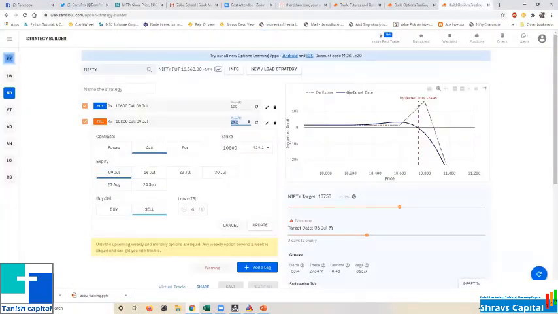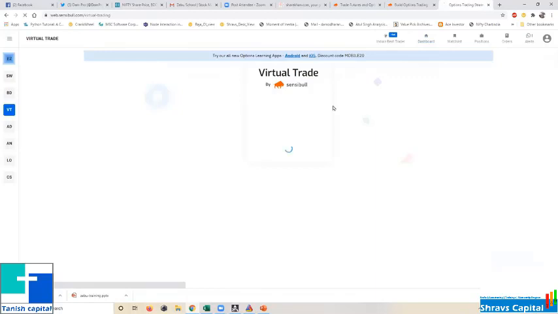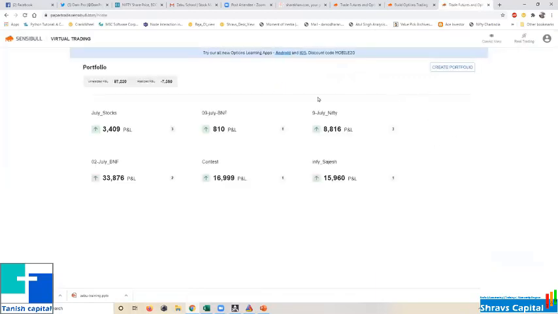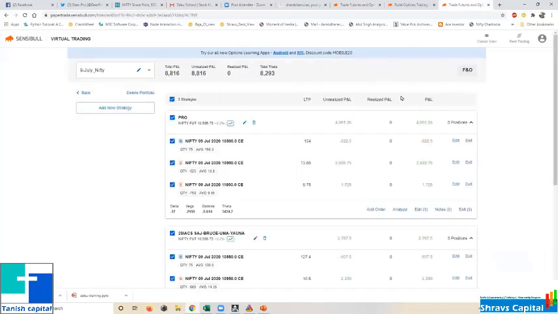So I'm going directly here. I have already traded, I have the strategy incorporated, and I'm tracking it here. This is one of them, so I'm just analyzing my strategy.